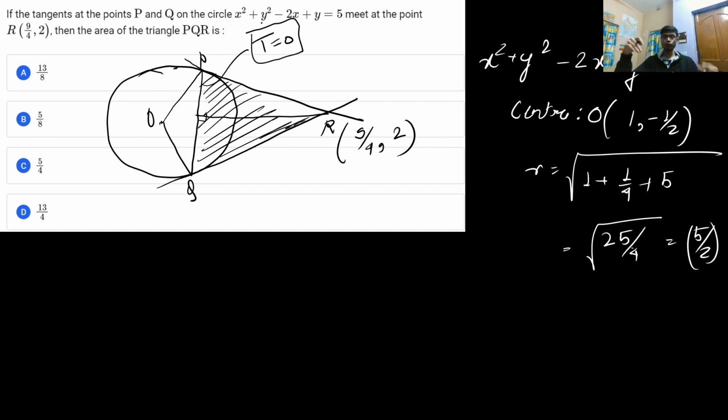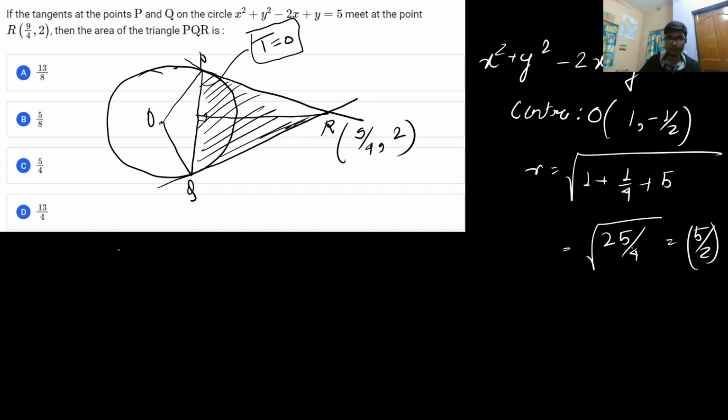This is very similar to the way you used to find the equation of a tangent at a particular point. So you will get the equation of PQ, and once you get it, you will put that equation into this circle to solve it, and you will get the coordinates of points P and Q. When you have the three coordinates, you can definitely find the area of the triangle. So that's my motive.